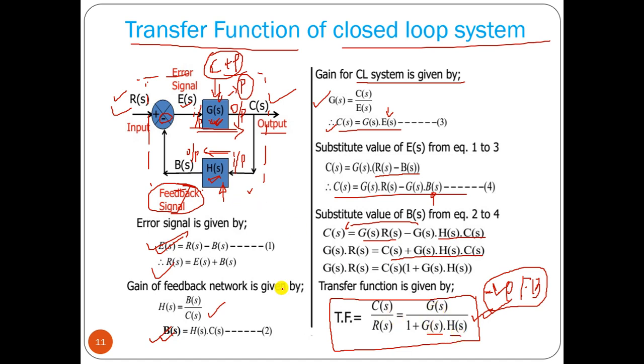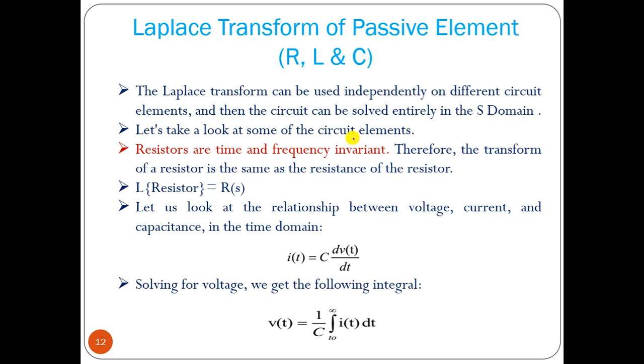If we change this to plus, that is positive feedback, we can solve it the same way and we will find that the sign will be negative. So this positive sign comes for negative feedback, and this negative sign comes for positive feedback, the opposite way. This is the most important point. Now let us take an example.